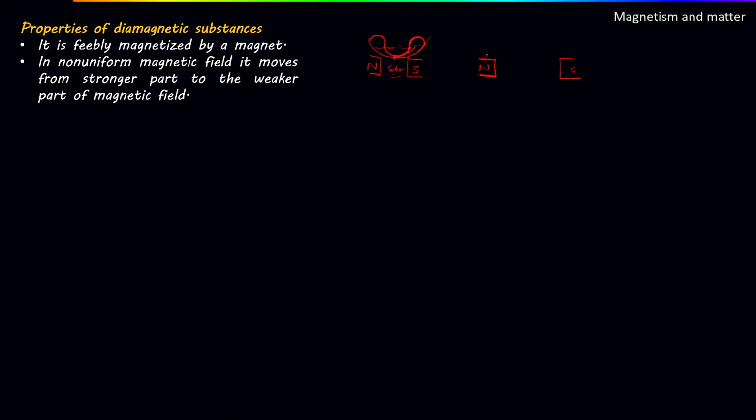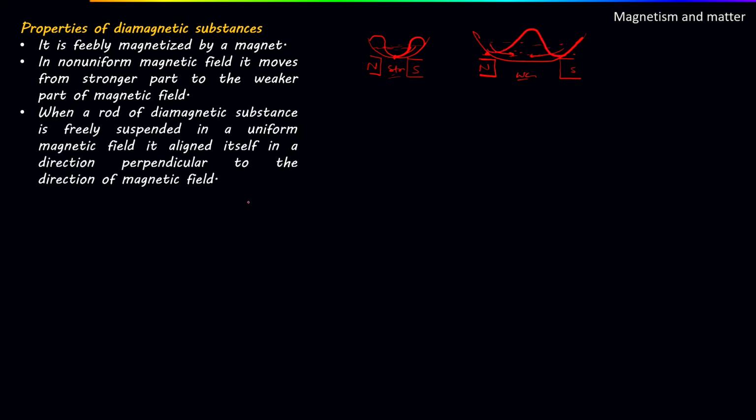Then we know that at the poles the magnetic field is strong, and if we place a pen like this, and here again some material is present, say water or something like this, here the field is weak and the magnetic field at these points is strong. So it will move from stronger to weaker, in this direction, from here also in this direction, and the buildup will be somewhat like this.